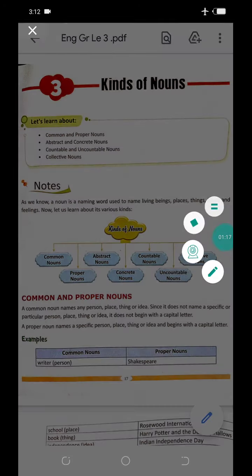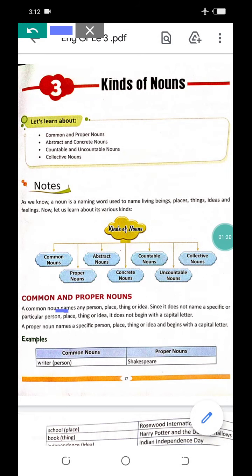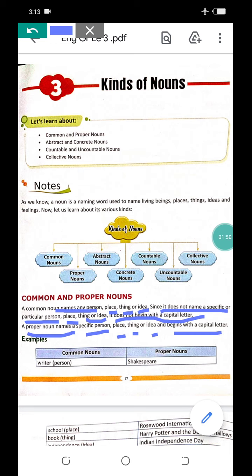So what are common nouns? A common noun names any person, place, thing or idea. Since it does not name a specific or particular person, place, thing or idea, it does not begin with a capital letter. So common nouns are the common name of people, place, thing or idea. But a proper noun names a specific person, place, thing or idea and always begins with a capital letter. As you can see in the examples also.